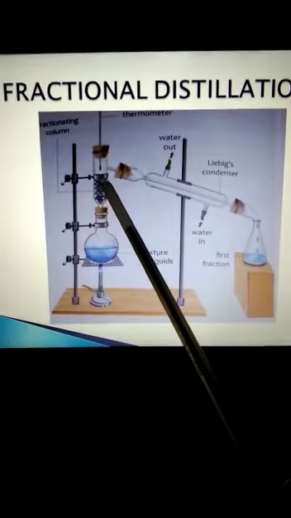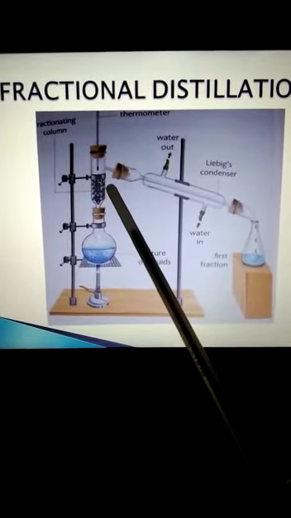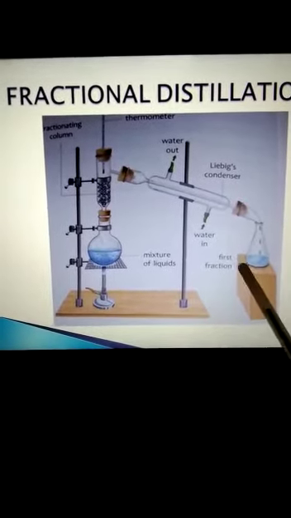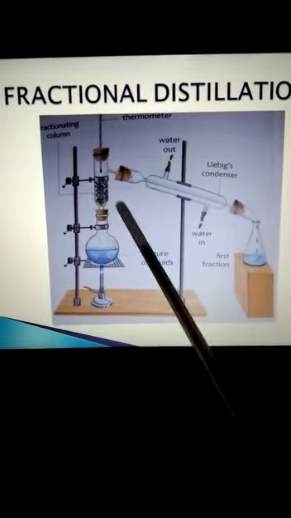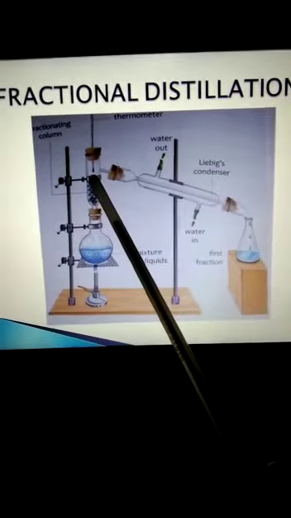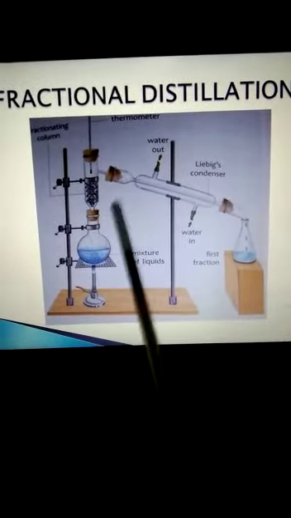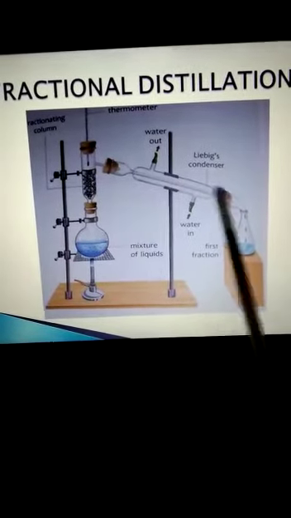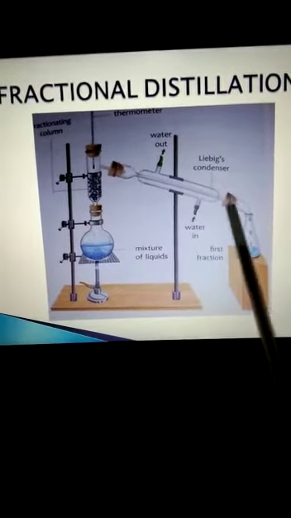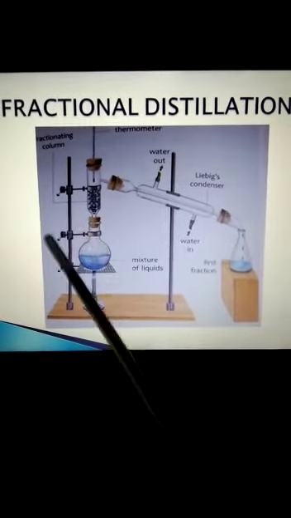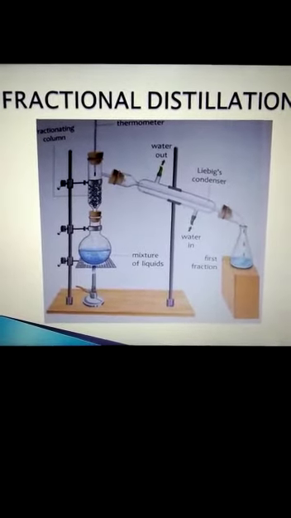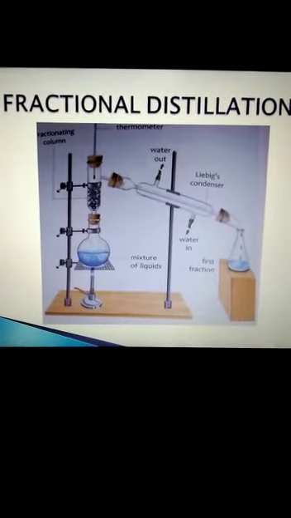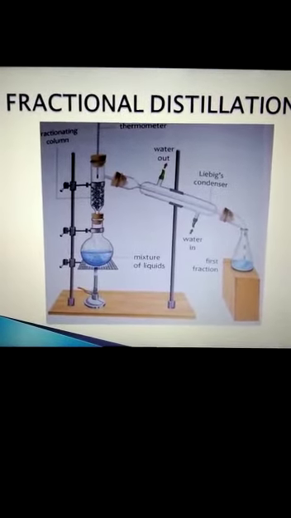They are collected at different boiling points. The first fraction is collected over here when it has the lowest boiling point. Then the temperature keeps on rising, the second one boils, and that is collected separately, then the next one. Like that, liquids having different boiling points are collected by using a fractional distillation tower, that is for miscible liquids.